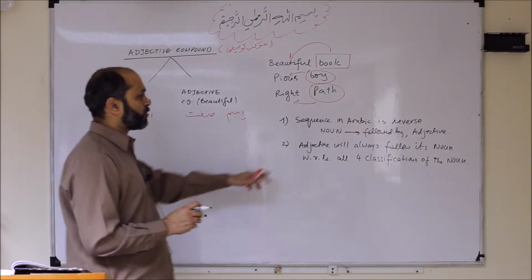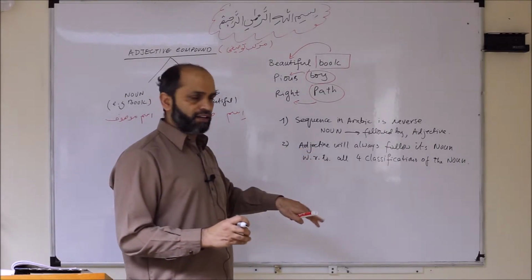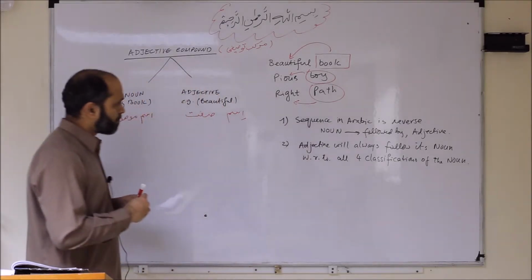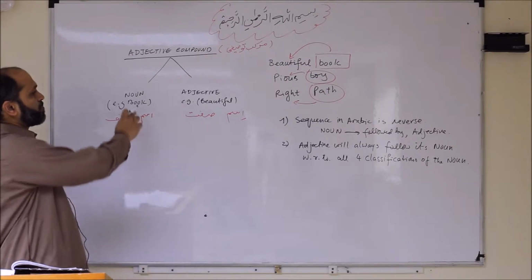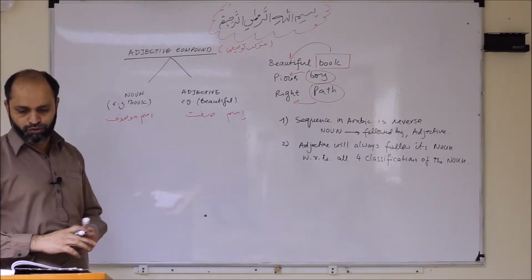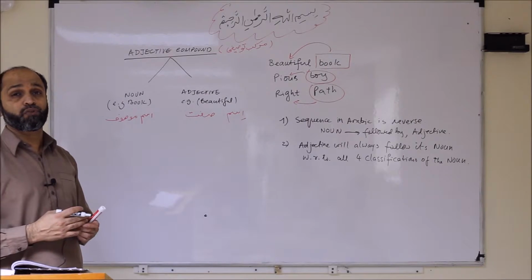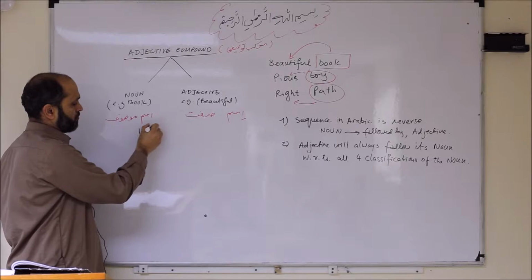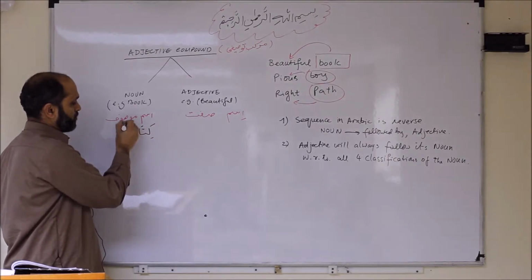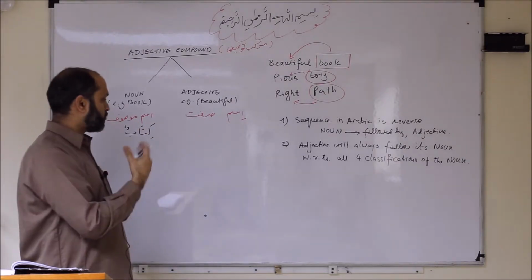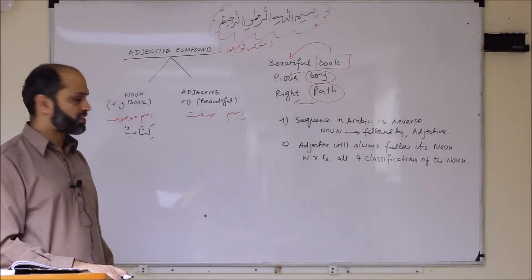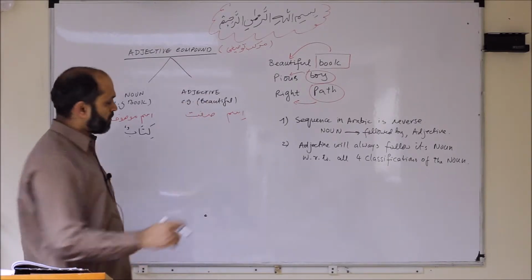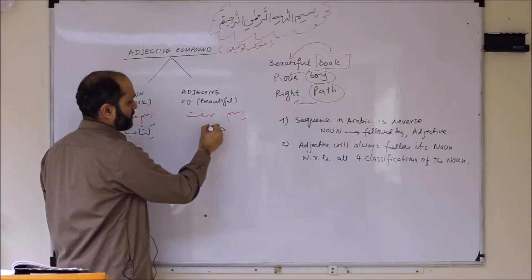So the adjective will always be in line with the classification of its noun. Let's take an example, it will be easy for us. The same example, we say beautiful book. So first we need to learn the vocabulary. Book, we say what? Kitabun. Whenever you first have a vocabulary, by default it will come in the rafa status. So kitabun. What's the vocabulary for beautiful? It's jamilun.